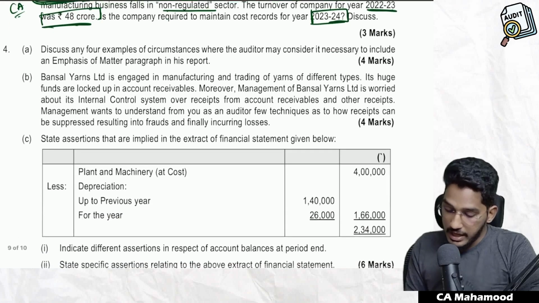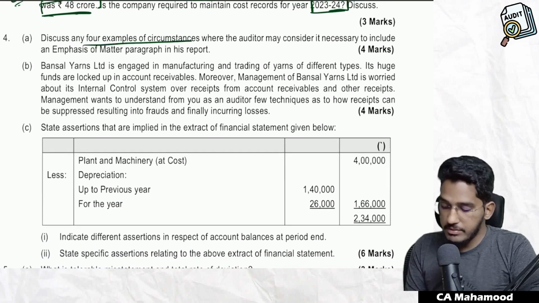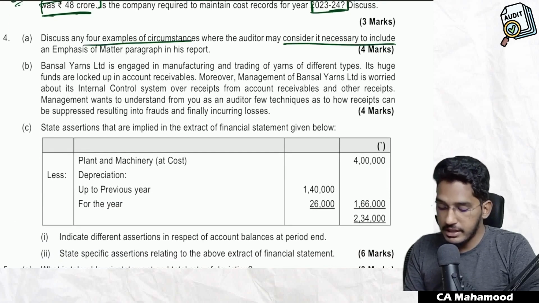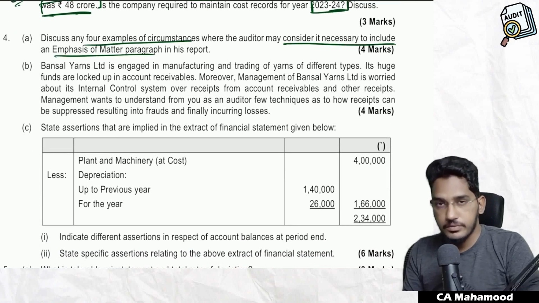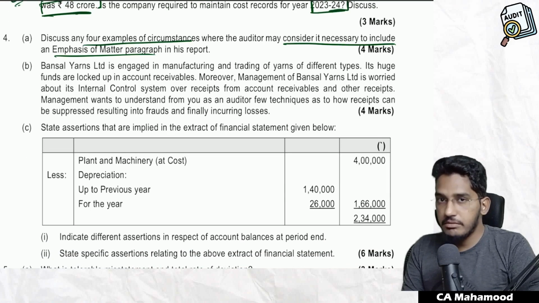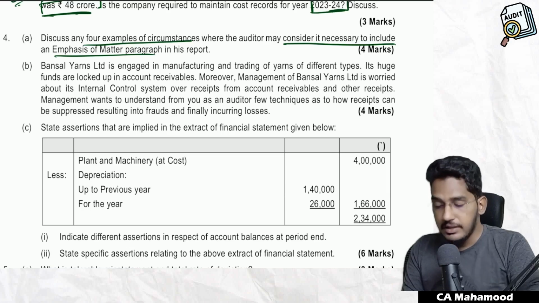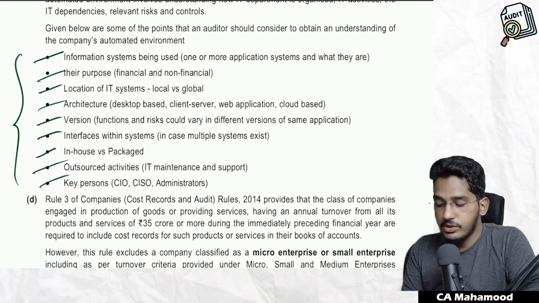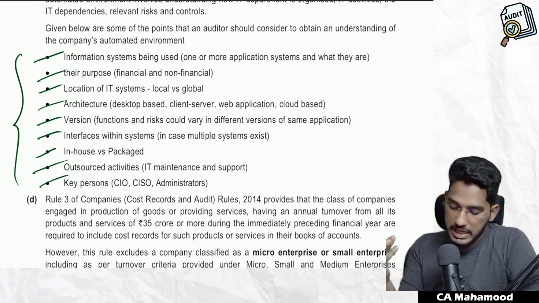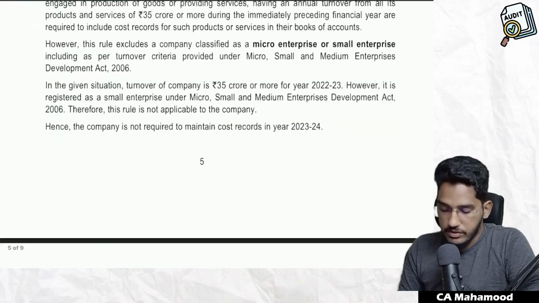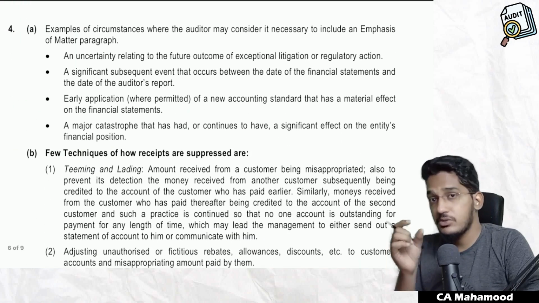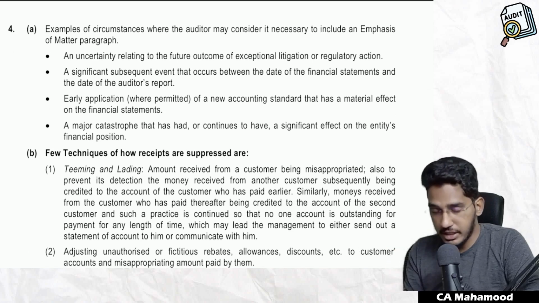Next one. Discuss any 4 examples of circumstances where the auditor may consider it necessary to include an emphasis of matter. See, we use emphasis of matter when we feel that some information is important for users' attention. They're asking you to give examples of certain matters which can be highlighted in emphasis of matter. So they're not asking about definition. They're asking you some examples of events which can be highlighted in the emphasis.